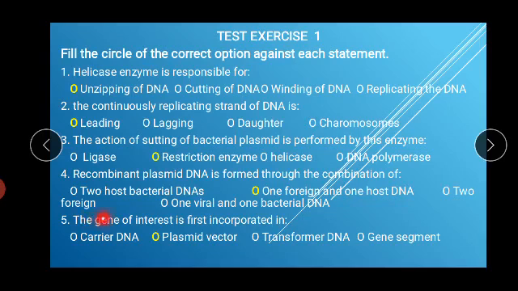Number 5: the gene of interest is first incorporated in the plasmid vector. Gene of interest means, for example, if we want to get insulin from the bacterium, then we will insert the gene that is responsible for the production of insulin into the bacterium. Then this gene is our gene of interest, and we will incorporate, meaning insert, it into the plasmid vector. This is the right option.